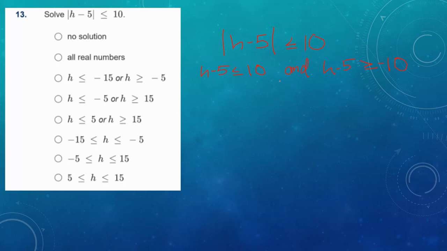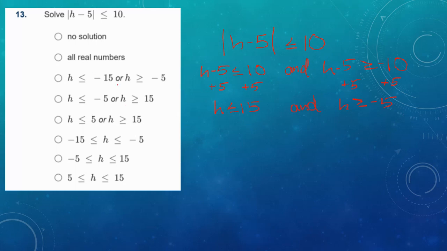All right, that was step 2. Now we solve for h in each problem. We get h is less than or equal to 15, and add the 5 here, add the 5. h is greater than or equal to negative 5. Awesome. Classic problem here. We just need to find our answers.